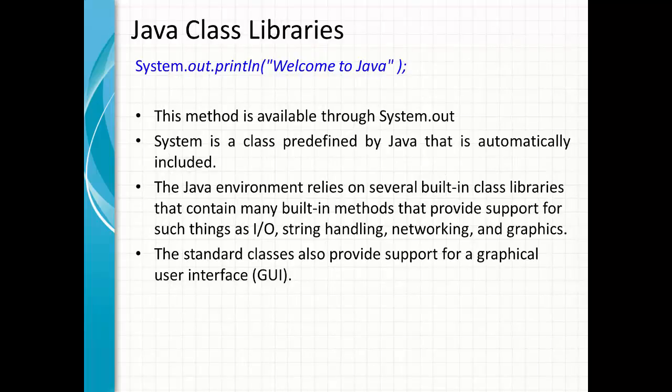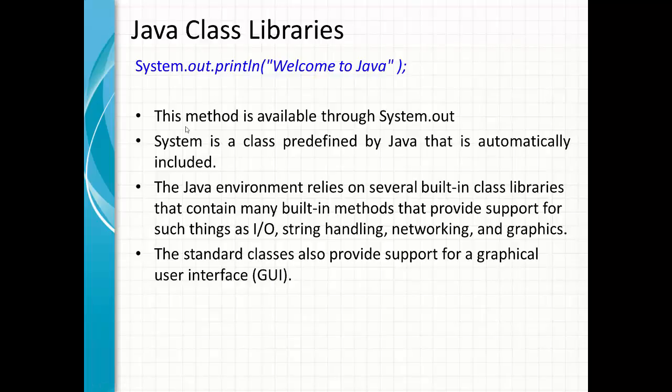Now the last one is Java class libraries. For right now, we will not go into details. Just to discuss over here, I hope you remember that we had this statement System.out.println, welcome to Java. So println is a method which is given by this class System. And this System class is predefined by Java and it is automatically included inside Java. This method is the println method, given by System.out.